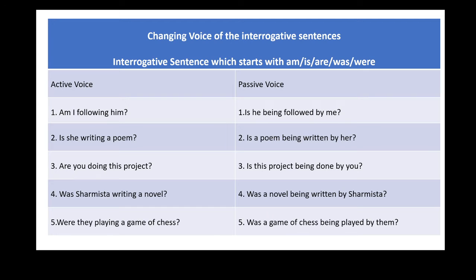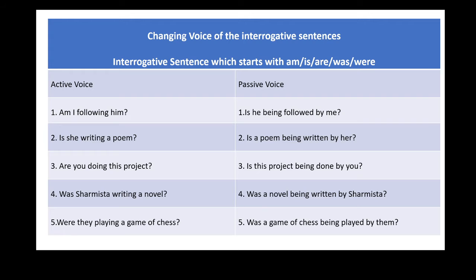While transforming this sentence into passive voice, first of all we have to transform this sentence into simple sentence, and then we have to fix it in the structure of interrogative sentence. The simple sentence is, I am following him. The passive voice of I am following him is, he is being followed by me.